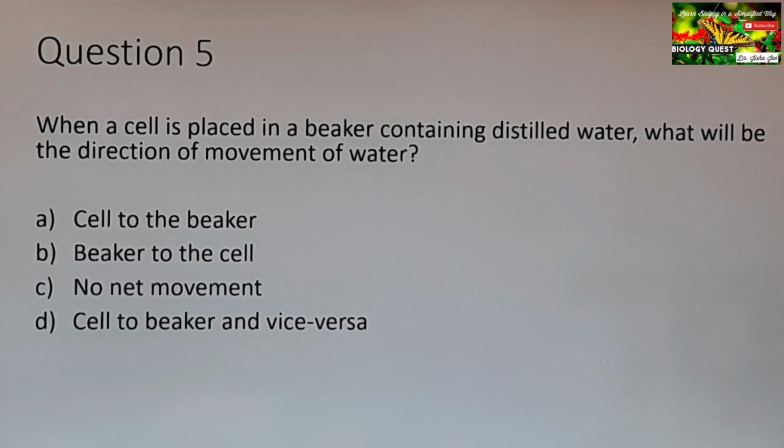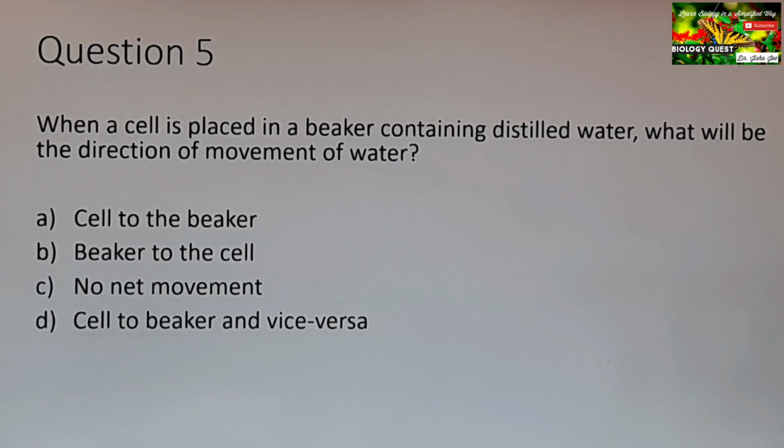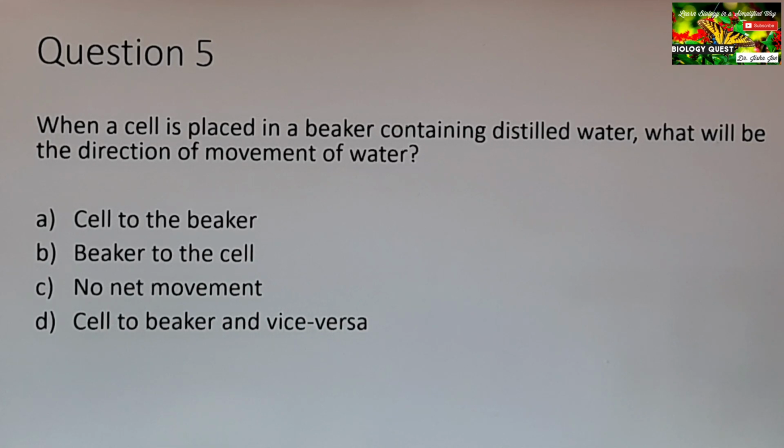Option A, cell to the beaker. B, beaker to the cell. C, no net movement. D, cell to beaker and vice versa. Which is the correct answer? Since the beaker contains distilled water, water moves from, did you get the answer? Shall I say the answer? Answer is option B, beaker to the cell.